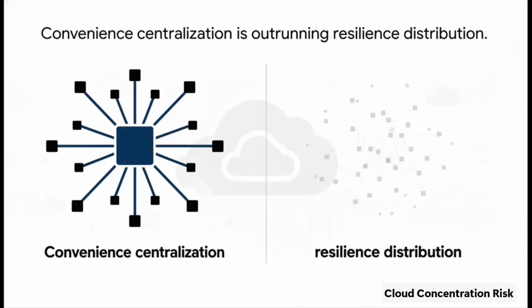So why exactly is that pressure rising so fast? Well, it's pretty human actually. It's because convenience centralization is outrunning resilience distribution. In plain English, our natural drive for cheap, convenient efficiency means we've built a highly centralized system. It is just so much easier to use one massive provider for everything. But because of that, we haven't built enough backup plans or independent recovery paths. Essentially, convenience is winning and safety is losing.